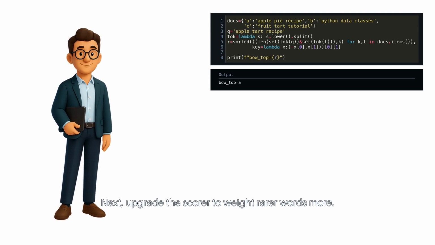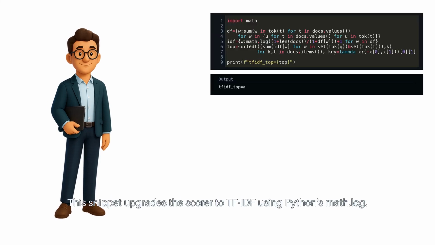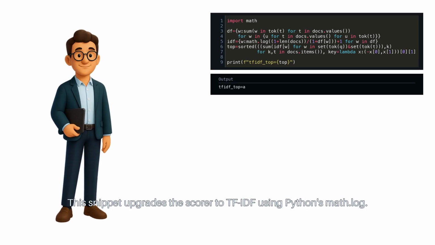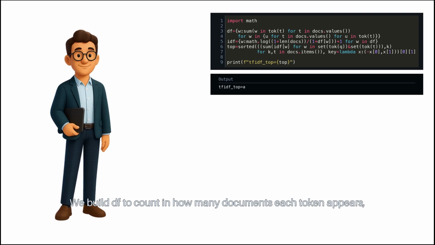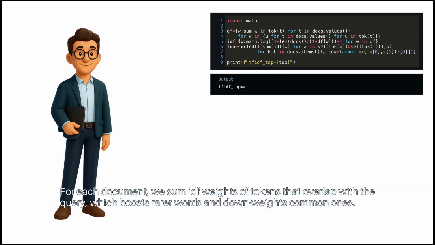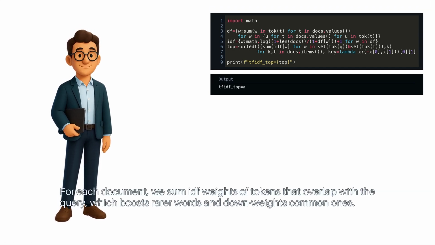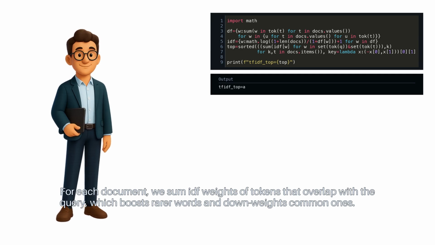Next, upgrade the scorer to weight rarer words more. This snippet upgrades the scorer to TF-IDF using Python's math log. We build DF to count in how many documents each token appears, then compute IDF with add 1 smoothing, so unseen or ubiquitous terms behave safely. For each document, we sum IDF weights of tokens that overlap with the query, which boosts rarer words and downweights common ones.